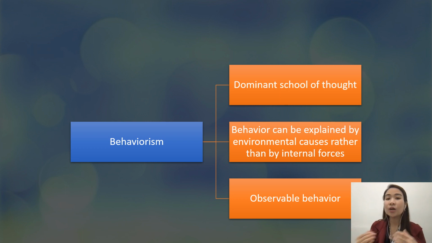For example, you were raised in a community where everyone is very nice and very religious. Behaviorism entails that if you grow up there, there's a higher probability that you yourself will also be religious. That's what behaviorism is all about.